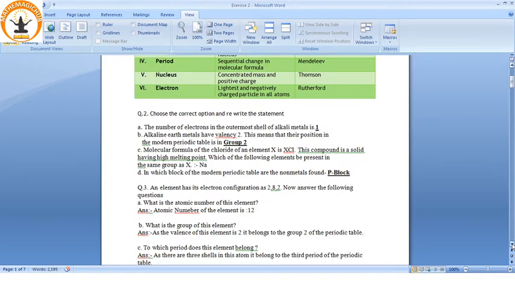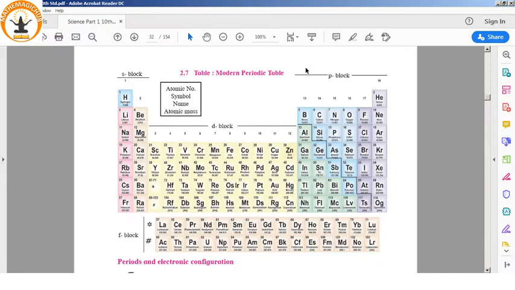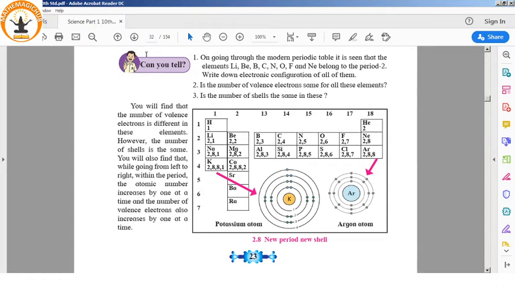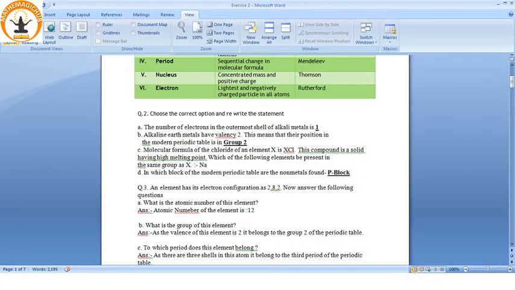Choose the correct option and rewrite the statements. The number of electrons in the outermost shell of alkali metals is 1. See, alkali metals: I will open the textbook to explain slightly. These are the alkali metals. We'll go to the electronic configuration. See, H, Li, Na, K, all of them have one electron in their outermost shell. So from that, alkali metals have one electron.